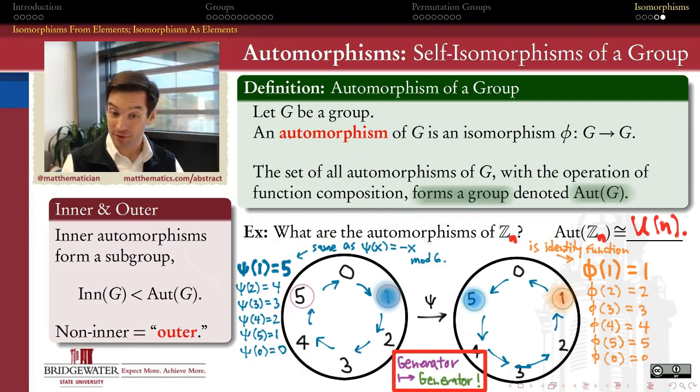And so what we can prove is that the automorphism group of Zn is actually isomorphic to the multiplicative group of units mod n. Aut of Zn is the same as Un. The argument of sending generator to generator shows me why this is a bijection, why for every choice of a generator mod n, I can define an automorphism. What I haven't shown is why they compose together in the same way that they multiply in Un. That's something that if you're going to do a proof of this statement, you'd have to go into some more detail on. But at least I think we have a heuristic argument here for why Zn has as many automorphisms as the multiplicative units mod n.